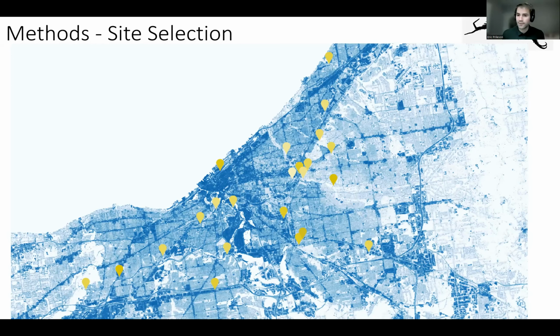The differences in the color of yellow indicate the scale of soil salinity, with lighter yellow indicating higher soil salinity. And on the map here depicting impervious surface, darker colors of blue indicate higher impervious surface, so indicating warmer temperatures, versus lighter blue or white indicating cooler temperatures. So this is how we selected our sites and sampled our populations.